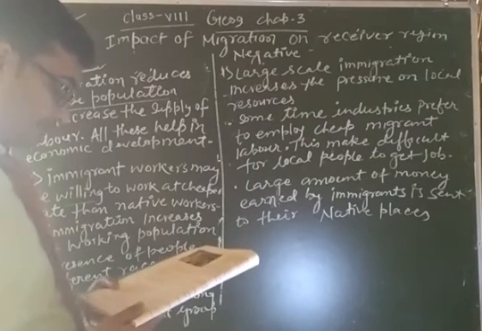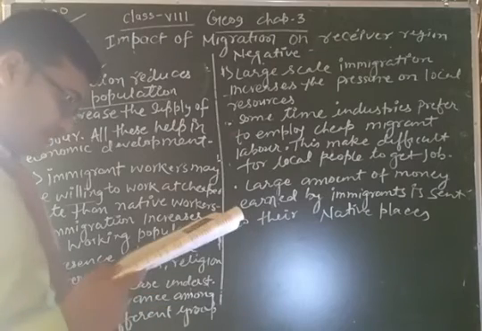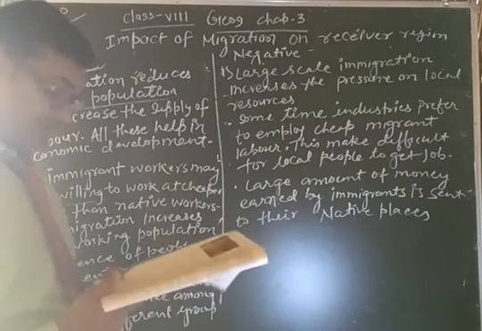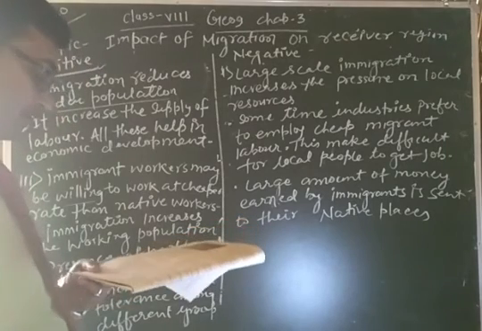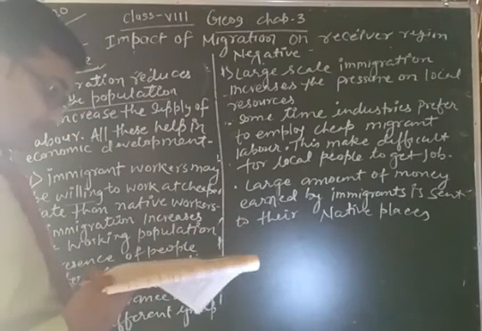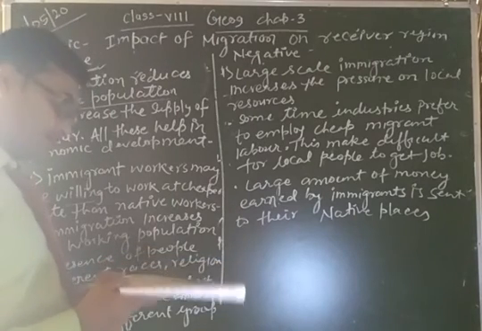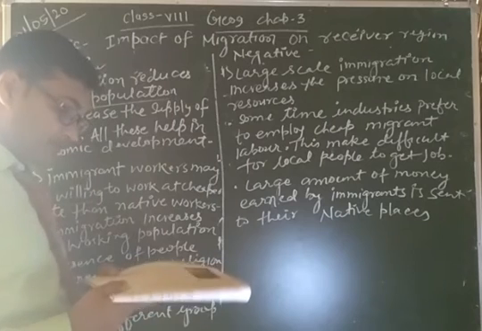Large scale immigration increases the pressure on the local resources, especially in already crowded cities, such as if a large number of houses are built in small places, most people have to live in small apartments.